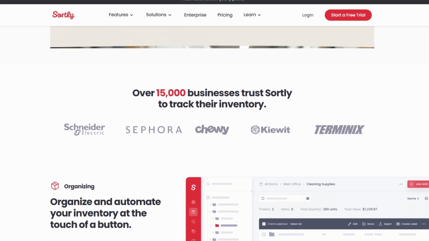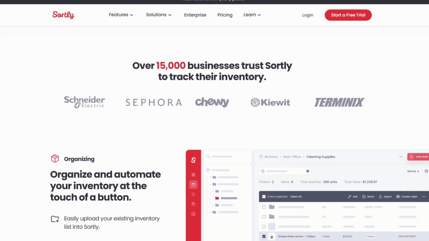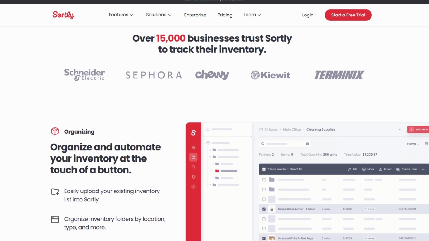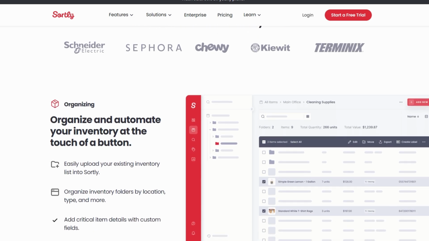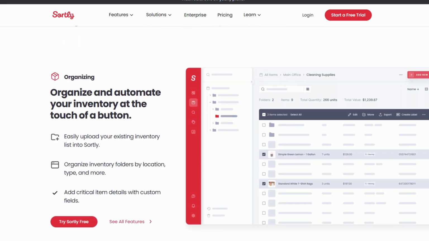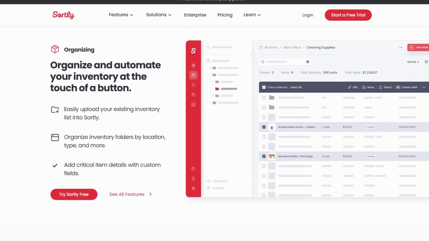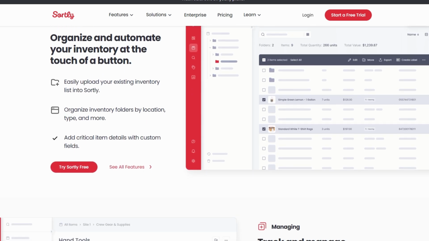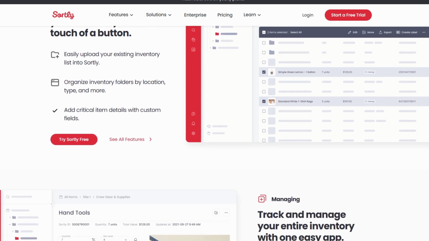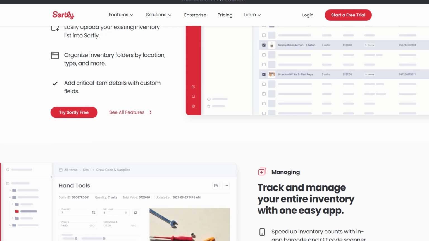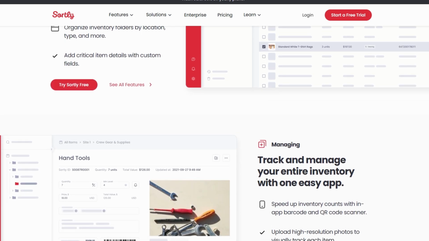We'll cover every essential detail, but don't worry, it's all broken down step by step so it's easy to follow along. By the time we're done, you'll know exactly how to use Sortly like a pro. Let's get started. The first step in using Sortly is setting up your account.